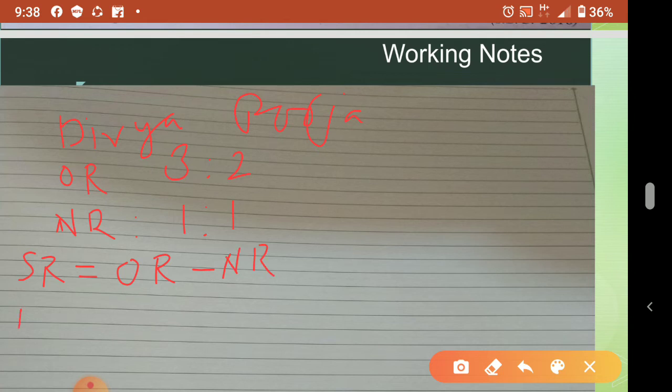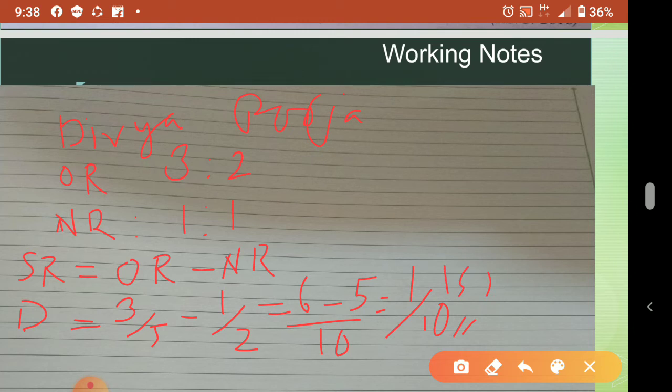So for Divya I am writing D is equal to old ratio 3 by 5 minus new ratio 1 by 2. So 3 by 5 minus 1 by 2. So here LCM will come 10. So 10 by 5, 2, 2 3s are 6, minus 10 by 2, 5, 5 into 1, 5. So 1 by 10. Okay, this is only sacrifice, because it's coming positive in the sacrifice ratio equation.